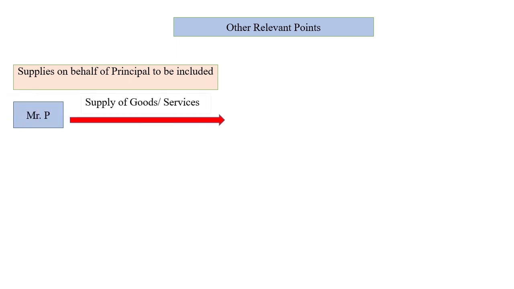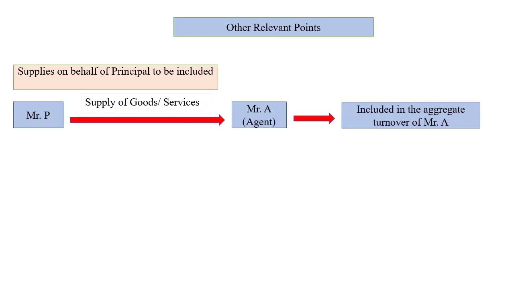Mr. P is a principal. He supplies goods or services to Mr. A, the agent. Now Mr. A sells the same goods to the customer. So now it will be added into the aggregate turnover of Mr. A. Why? Because Mr. A has been selling this product on behalf of the principal. So that is why it will be added into the aggregate turnover of Mr. A, the agent, and not into the aggregate turnover of the principal.